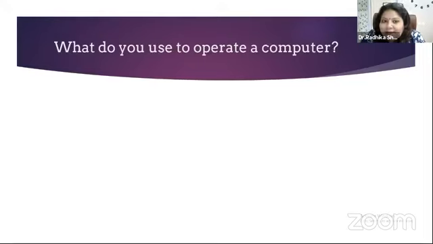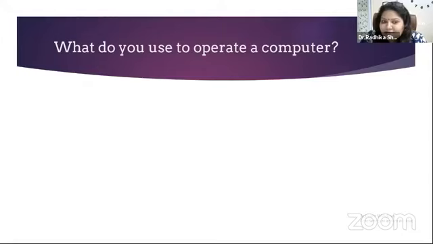So, if I ask you, what do you use to operate a computer? Can somebody answer, what do you use to operate a computer? We need our fingers to type on the keyboard. Yes, so you need your fingers, you need your hands.